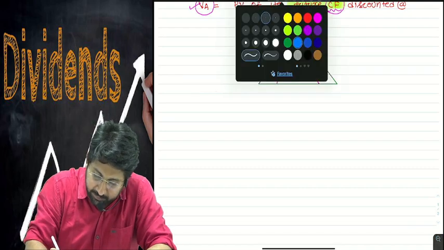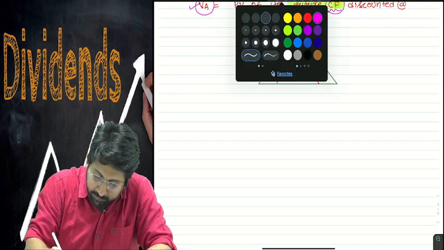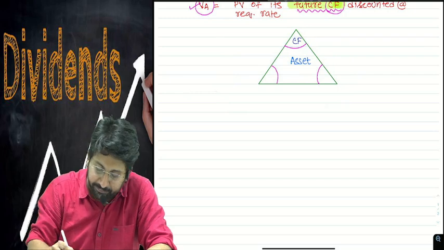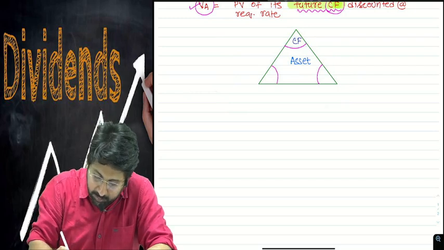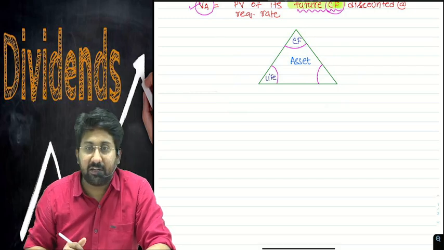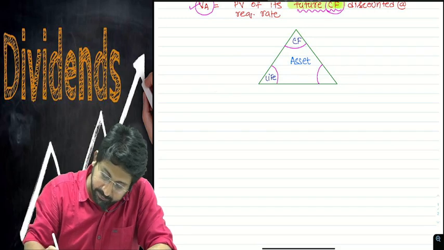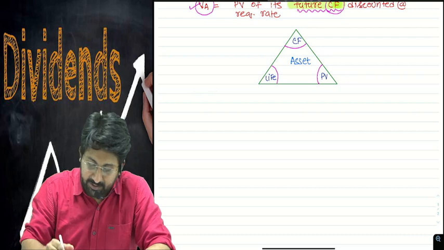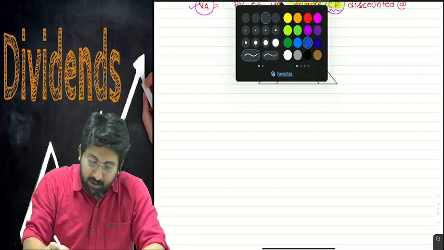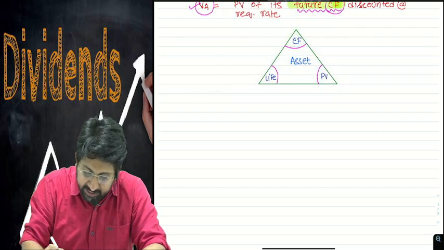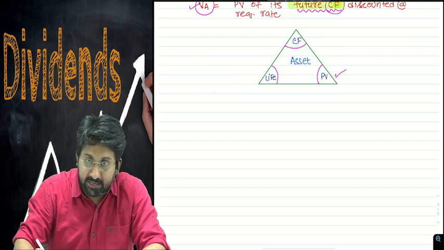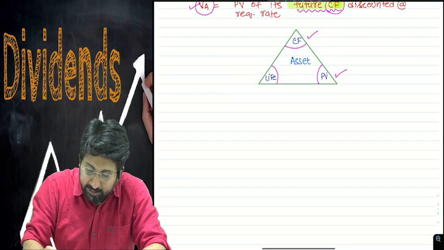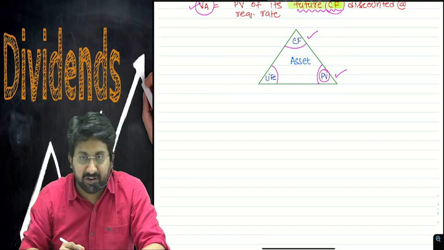Number 1, the cash flow the asset gives. Number 2, the life of that asset. Number 3, the PV factor we need to use. Simply, value of an asset is present value of future cash flows discounted at a required rate of return.